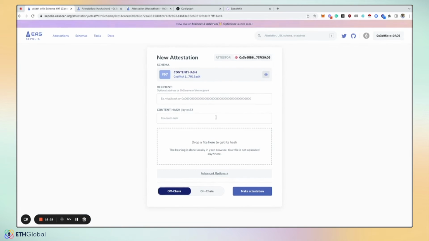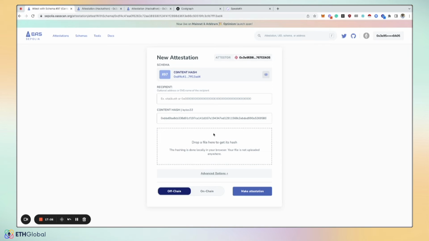Something to note here is that EAS is not intended to be the UI for all these experiences. It's just meant to be a block explorer. But we did build these helper UIs just to help show people what some of the possibilities are. So imagine this is some really awesome content authenticity platform. What you can do is grab some sort of file, I'm just going to grab an image that I have. So here's an image that's in my local files. I can drop it. It generates a hash of that file.